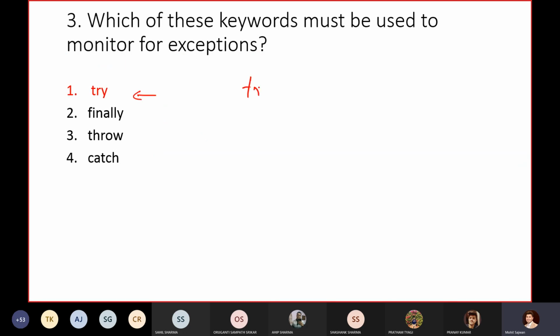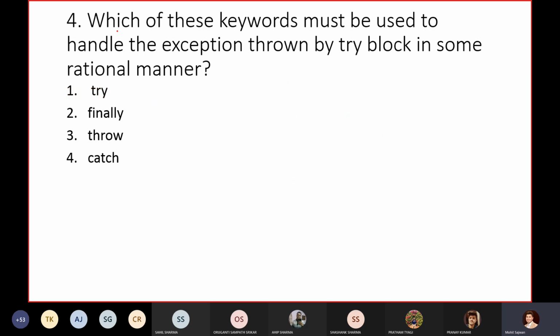Whatever your risky code is, like I have given you 10 divided by 0, where should this 10 divided by 0 go? I should always put it inside my try block, right? Like this. Now the next question is, which of these keywords must be used to handle the exception thrown by the try block in some rational manner?